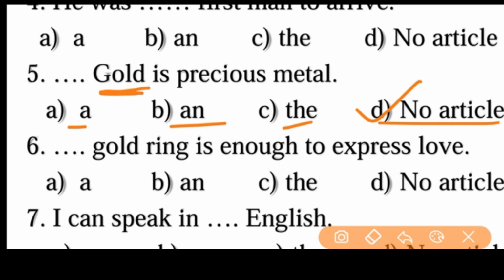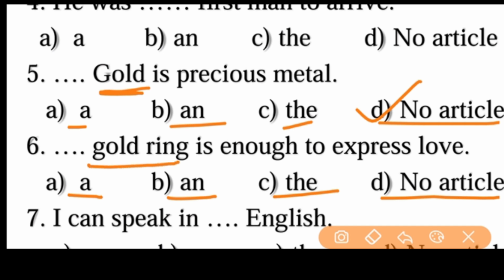And next one, the same example we can take here. Dash gold ring is enough to express love. A gold ring, an gold ring, the gold ring, no article. And gold is, we know, a metal. So we should not use any article. No, we have to use here a gold ring, not a gold.